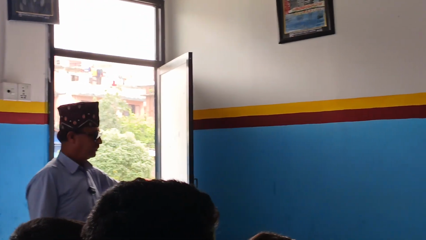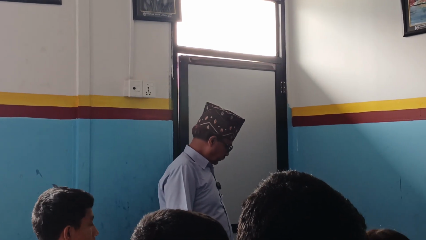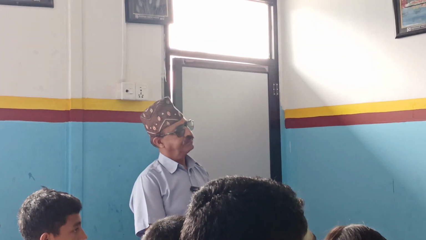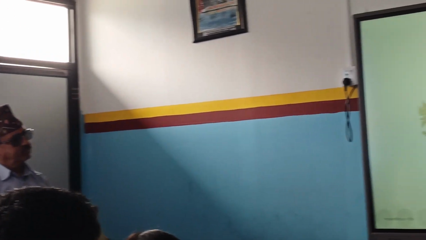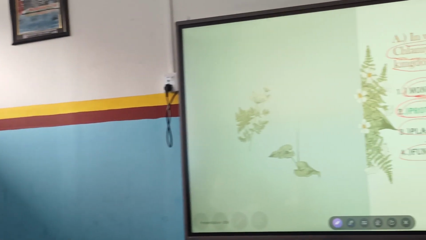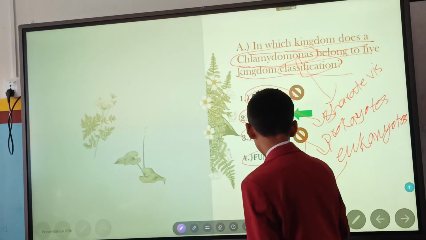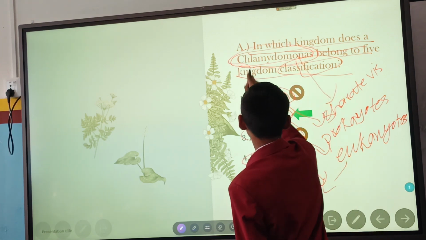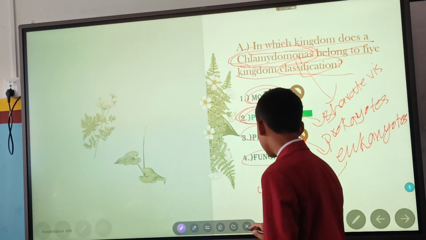The next option is Protista, which are eukaryotes, and the other two, Plantae and Fungi, are also eukaryotes in nature, same as Protista. But Monera are unicellular organisms or microorganisms, and the correct answer is given as Protista here. We have learned that Protista are unicellular microorganisms. Because Chlamydomonas are unicellular in nature, the correct answer is Protista. So question number A is also over.